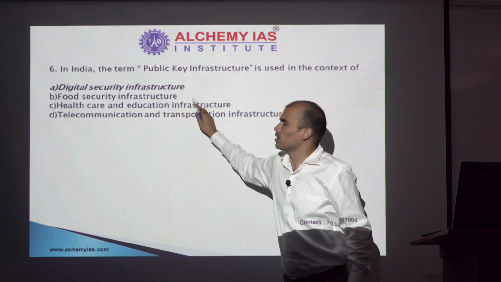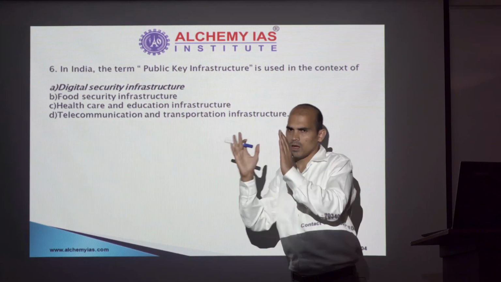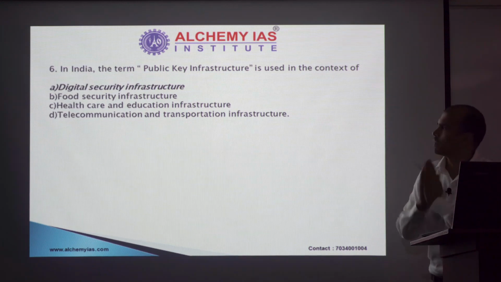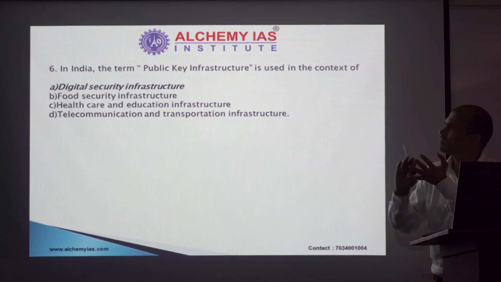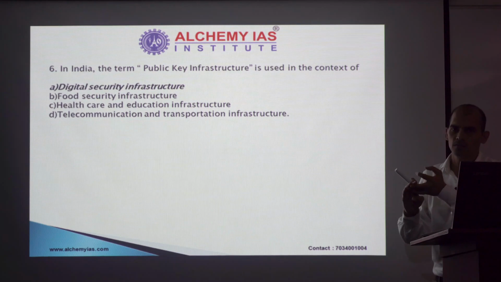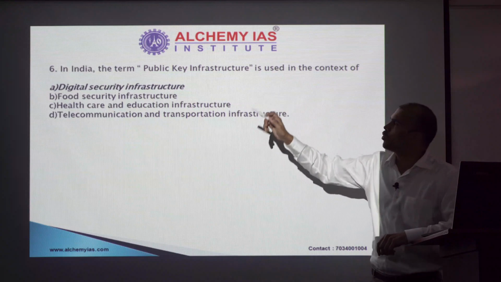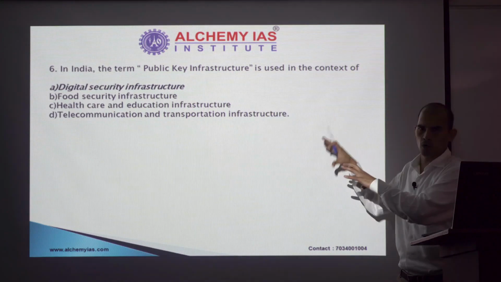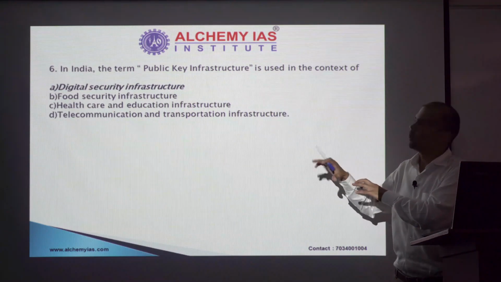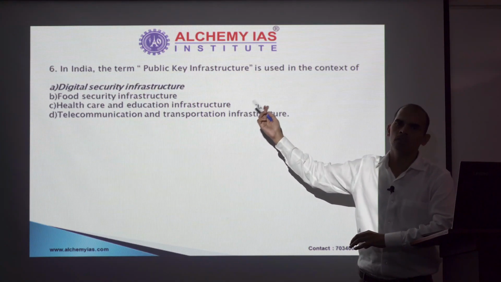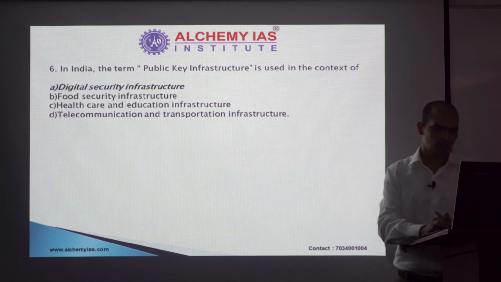All these 3 options belong to a particular set of infrastructure which is related to public, whether it is health sector, education, telecommunication, directly to the public, which is affecting common people. Digital security infrastructure is standing out from the group. So with that possibility, you could have reached option A, which turns out to be the correct option. Next.